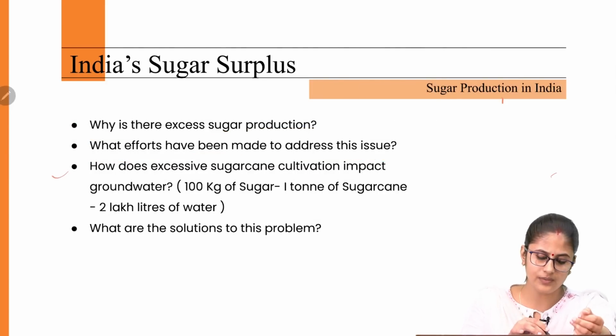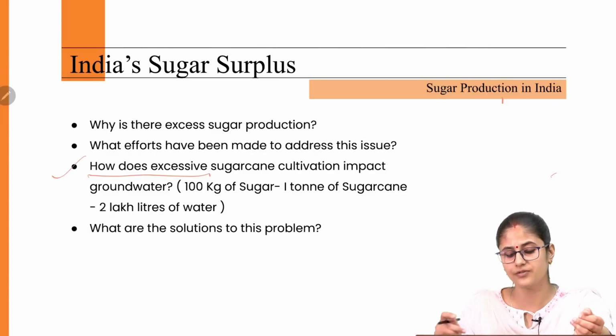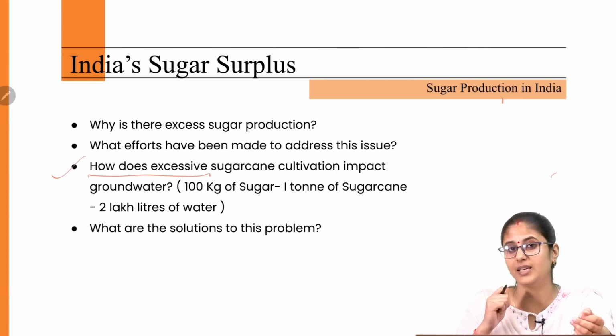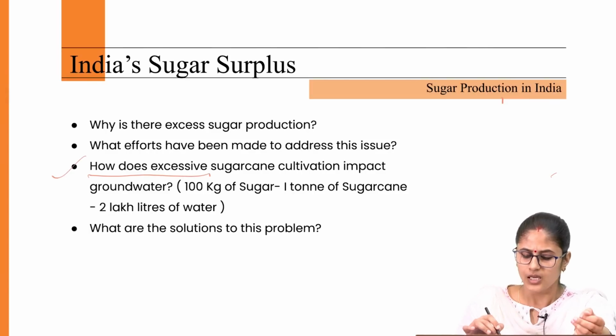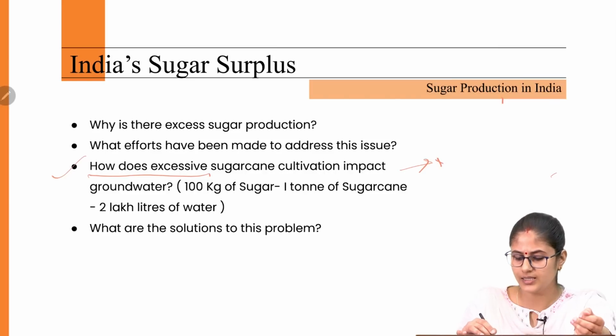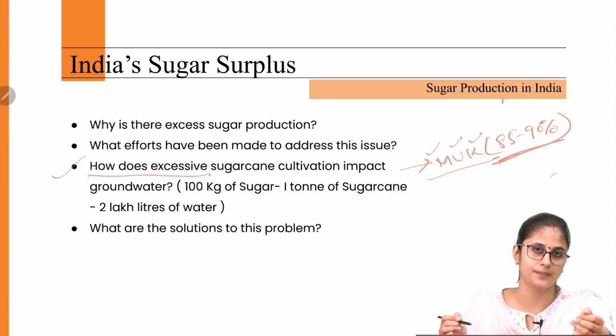Now, the next aspect that we need to understand is how this excessive sugarcane cultivation is impacting the groundwater. When it comes to India, 3 states are the major producers of sugarcane, that is Maharashtra, Uttar Pradesh and Karnataka. They produce around 85 to 90% of the sugarcane in India.